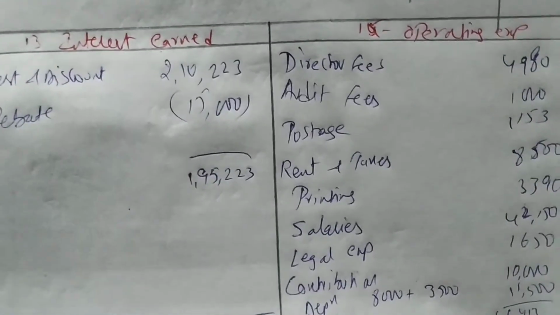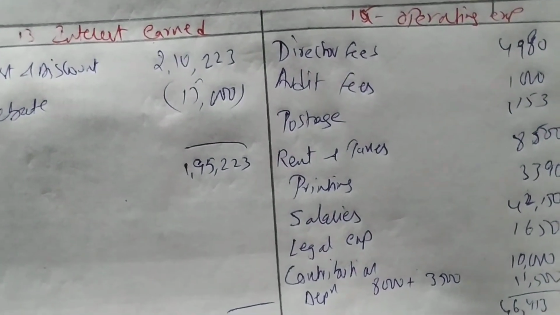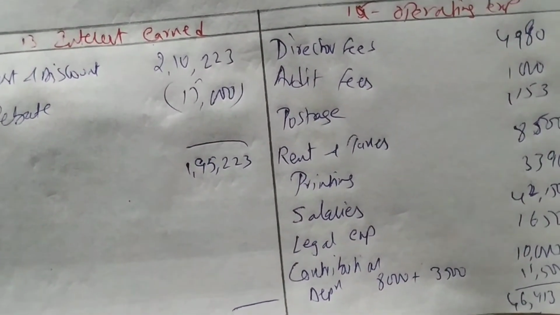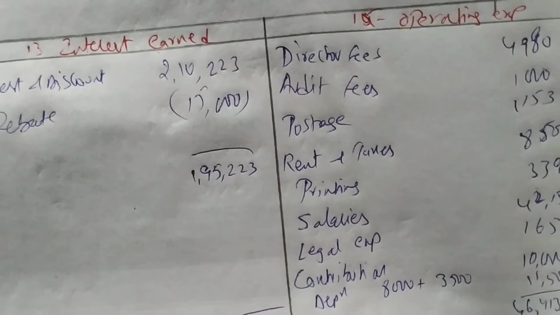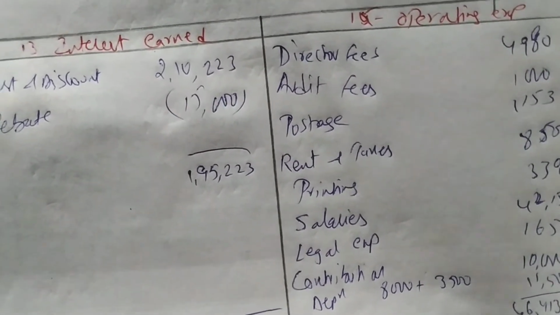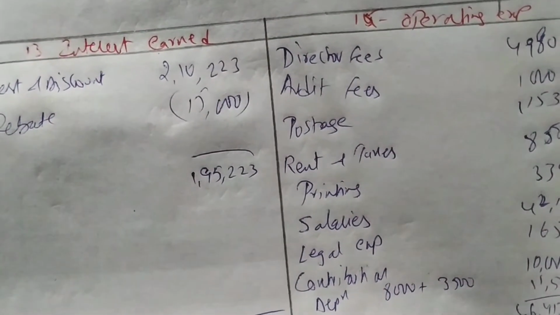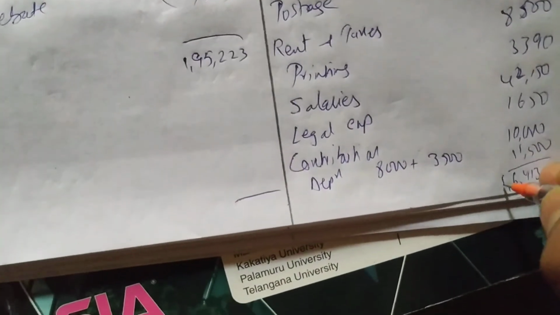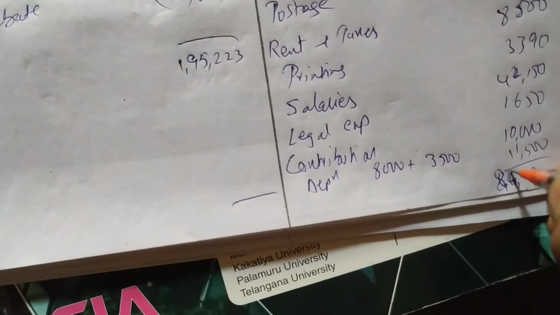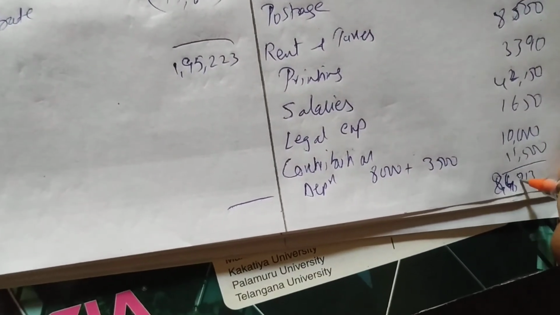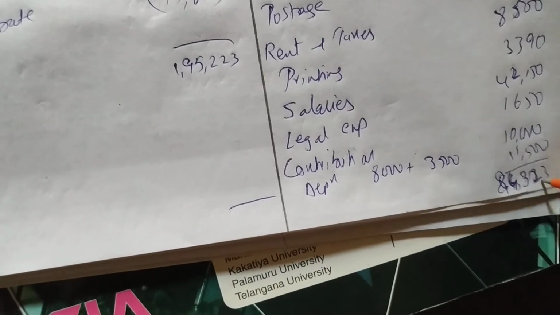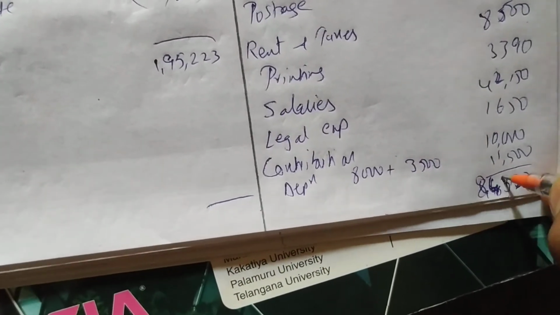Let me check the total once. 4,980, 1,000, 1,153, 8,500, 3,390, 42,150, 1,650, 10,000, 11,500. We are getting 84,323.